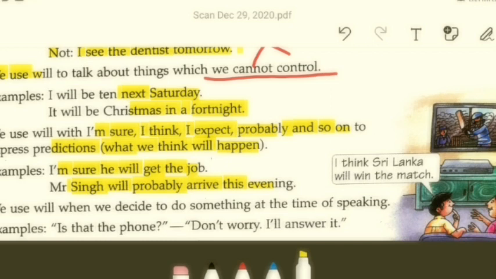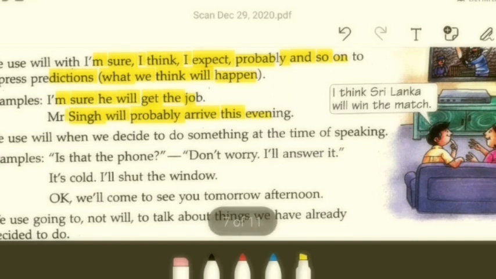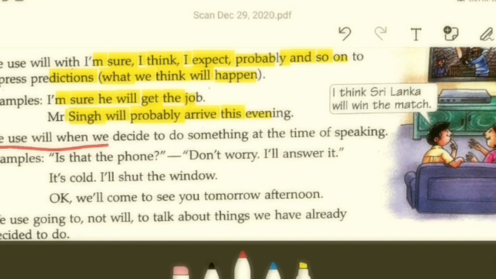Clear? So we have another reference here. We use will when we decide to do something at the time of speaking. Clear?